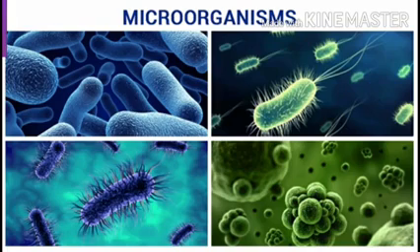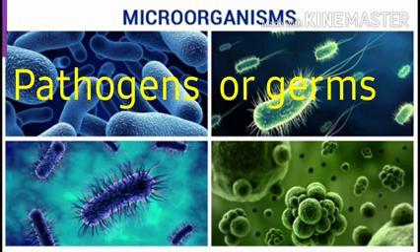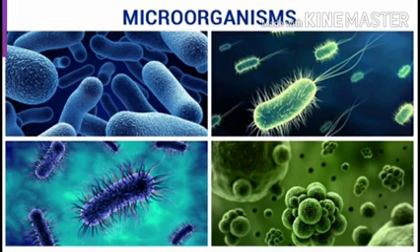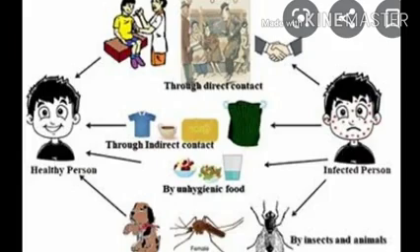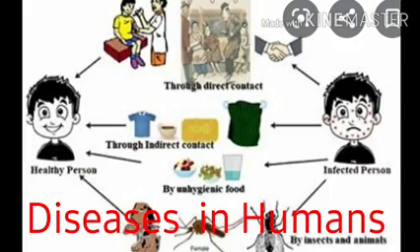Microorganisms can cause diseases in humans, animals and plants. Microorganisms that cause diseases are called pathogens or germs. Different pathogens enter the body of humans, animals and different parts of plants and cause diseases. Let us see separately what the different diseases and their pathogens are. Number 1. Disease causing microorganisms in humans.